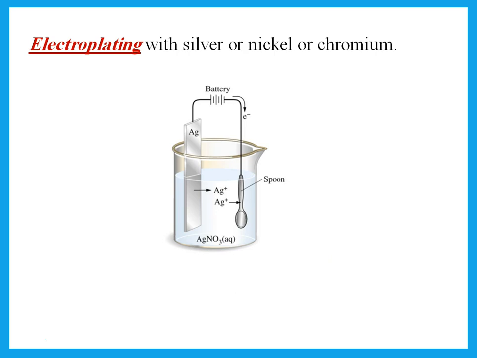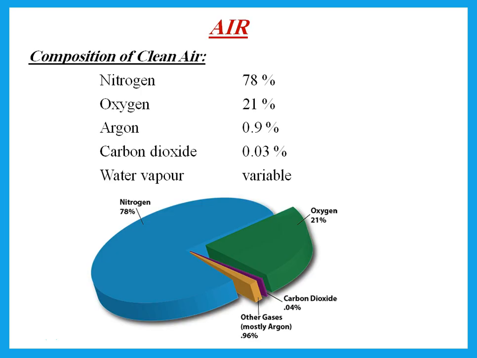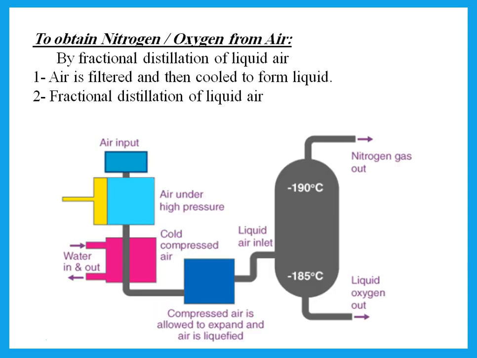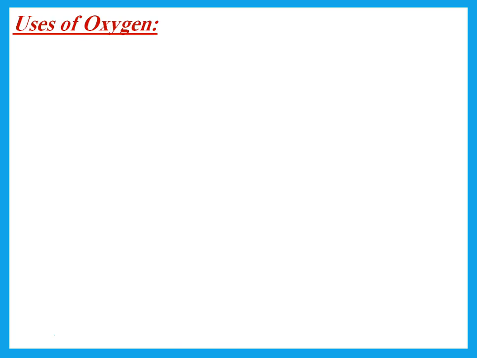Electroplating is covering a metal with another metal, so this also helps to prevent rusting. Air: you should know the composition of air, mostly nitrogen, oxygen, argon, and a small amount of carbon dioxide and water vapor. To obtain nitrogen and oxygen from air, we do fractional distillation of liquid air.